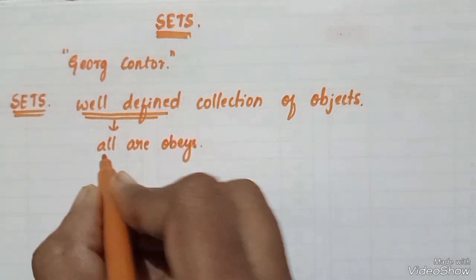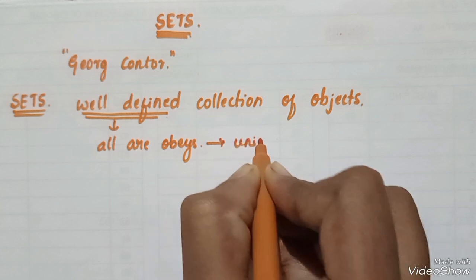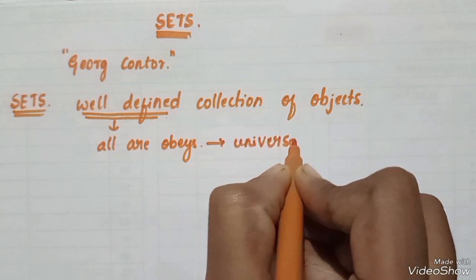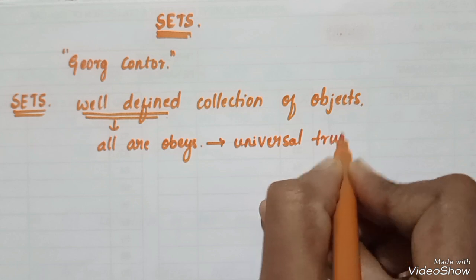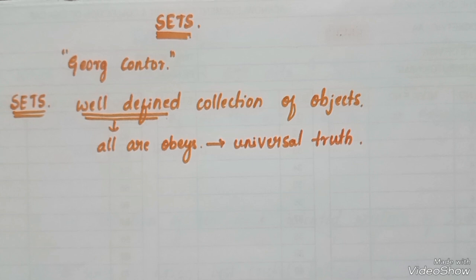Everyone can accept it, and the meaning doesn't change in any way. That is, a set is a well defined collection of objects.